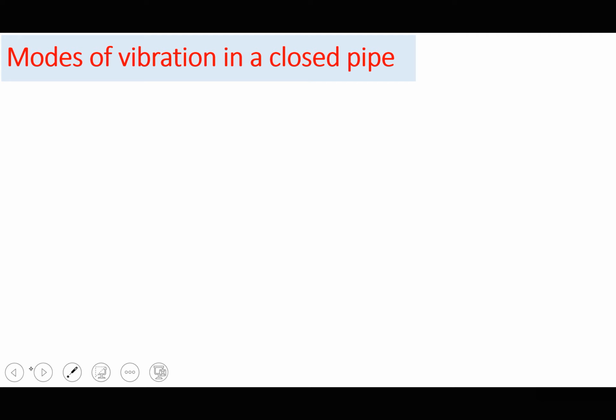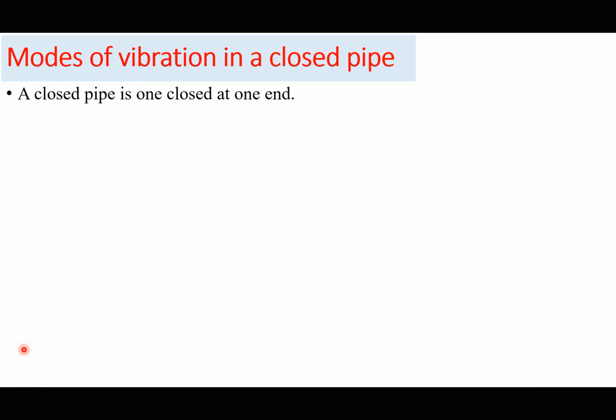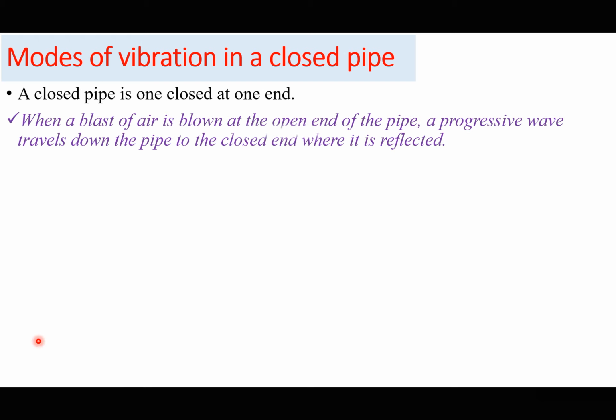A closed pipe is one which is closed at one end. It is not closed at both ends, even though we call it a closed pipe. When a blast of air is blown at the open end of the pipe, a progressive wave travels down the pipe to the closed end where it is reflected.